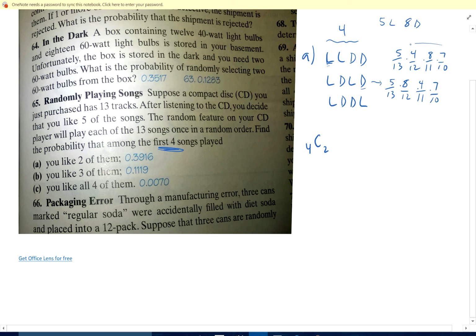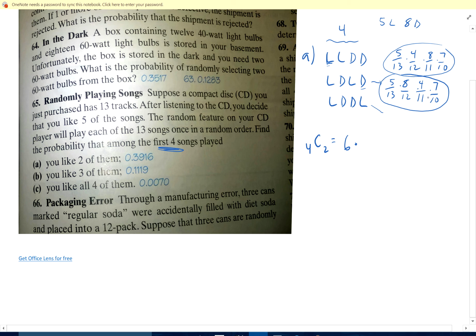Now notice, are these two numbers the same? Look at the denominators, 13 times 12 times 11 times 10, and the numerators, 5 times 4 times 8 times 7, because you multiply across. These two numbers are exactly the same, and it's the same for all of these. Let's figure out what this number is, because I'm just going to take this number and multiply it by how many, which is 4C2. So 4C2 is 6. There's 6 different ways.